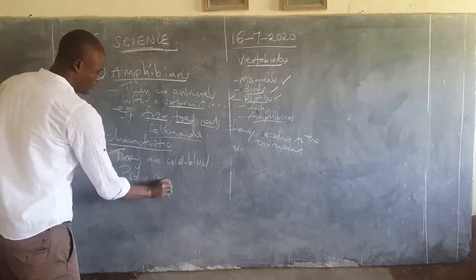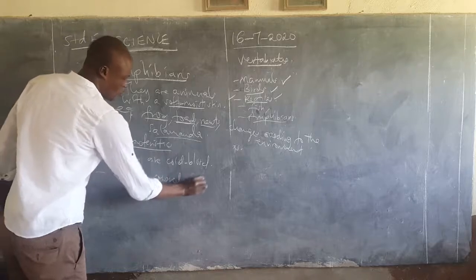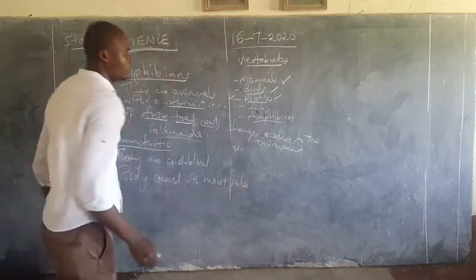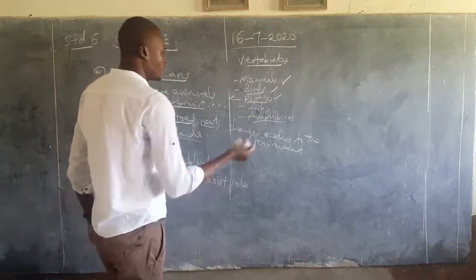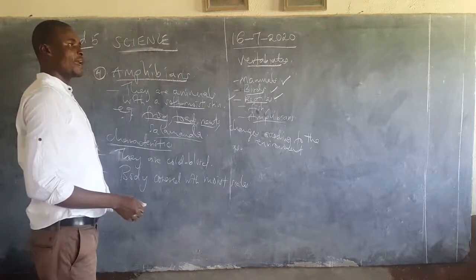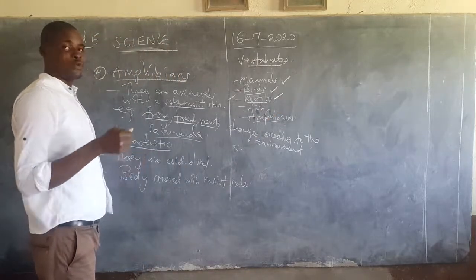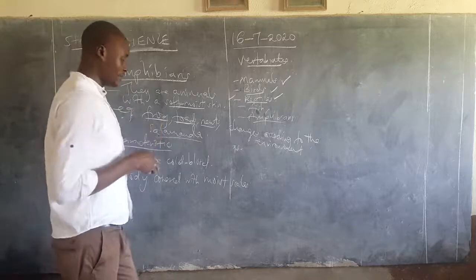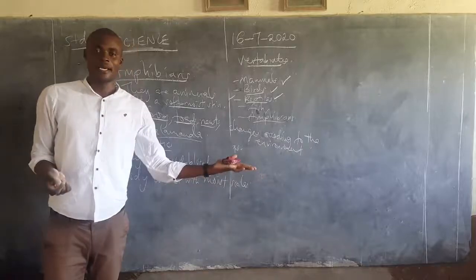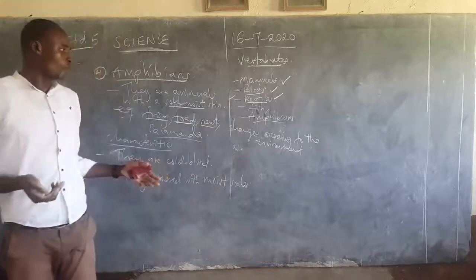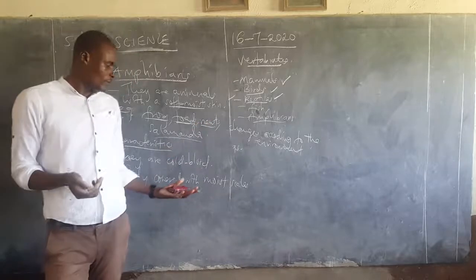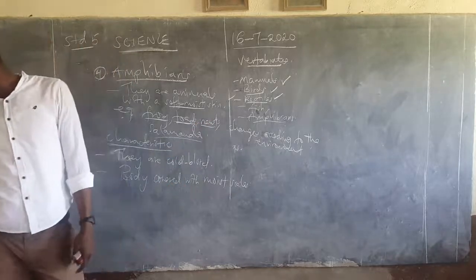Let me repeat myself the second time. Reptiles' bodies are covered with dry scales, but in this case they are covered with moist scales. That's different. Dry scales for the reptiles, and moist scales for the amphibians.